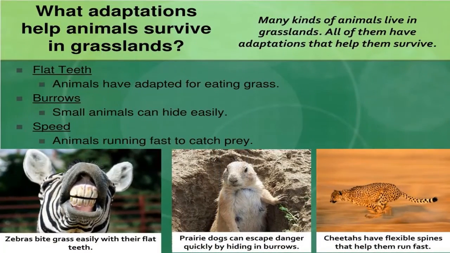Here let's have a quick revision of what we learned about animals and their adaptation in grasslands. Herbivorous animals have flat feet. Here you can see the zebra, how brightly he is smiling, and you can see their flat feet, right? Small animals can easily hide because they can quickly dig burrows in the soil. The speed of carnivores and herbivores is impeccable, because cheetahs have flexible spines that help them run fast. So these are a few adaptations that animals in grasslands and forests have made in order to survive.